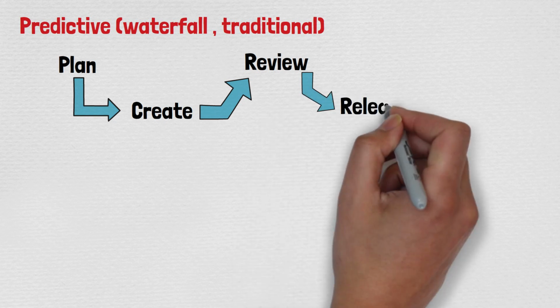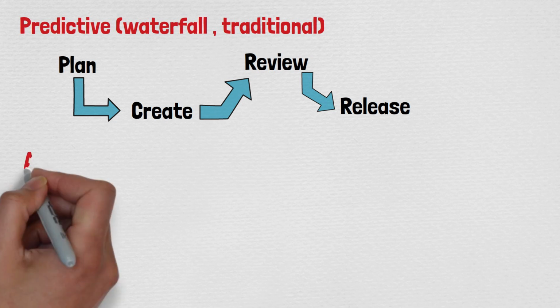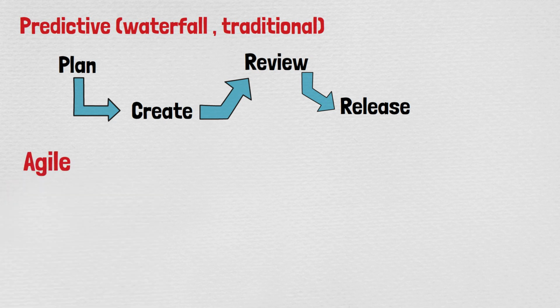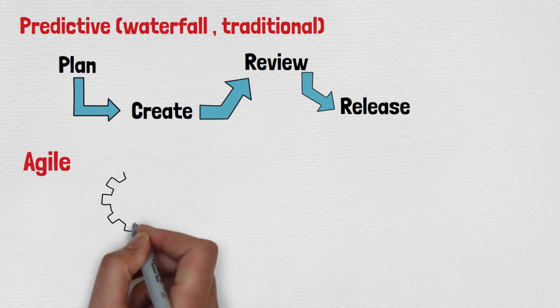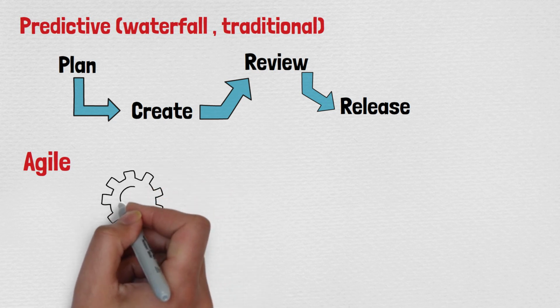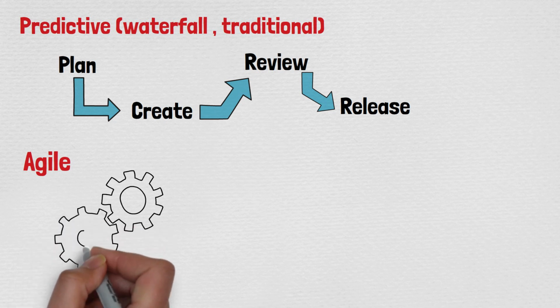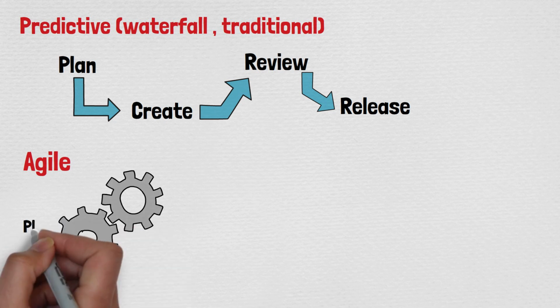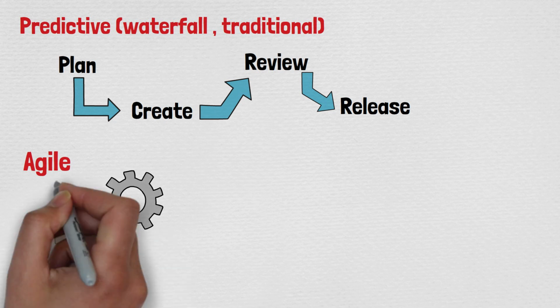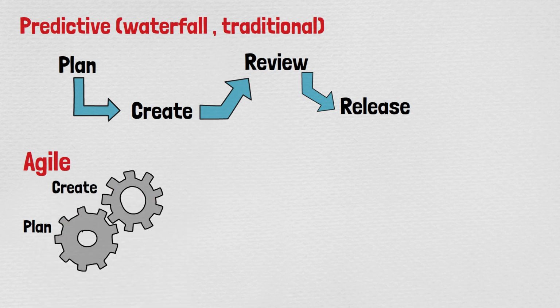You will get these different terms: predictive, waterfall, traditional, during the exam. So be aware of these words, guys. And then Agile is a totally different concept. In Agile, it takes an iteration and plans, creates, reviews, and releases that specific iteration, and then this cycle will repeat again and again. So that's the difference between Agile and predictive.